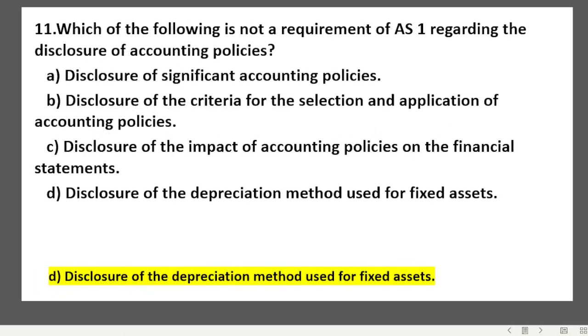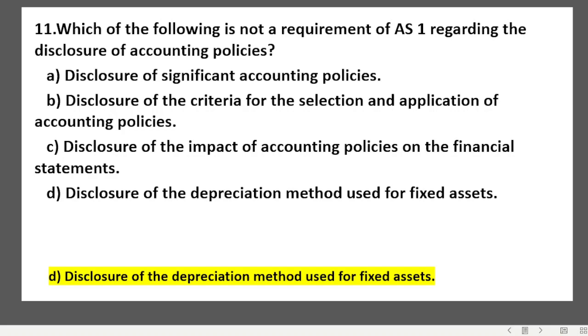Which of the following is not a requirement of AS-1 regarding the disclosure of accounting policies? यहाँ पे क्वेश्चन हम जब पढ़ेंगे we have to be very specific, not a requirement. ठीक है, अगर ऐसा कुछ दिया तो be very careful. आप पढ़ लोगे requirement and you may miss out the right answer. So you have to be very specific, is not a requirement. Disclosure of significant accounting policies, disclosure of the criteria for the selection and application of accounting policies, disclosure of the impact of accounting policies on the financial statements, disclosure of the depreciation method used for fixed assets.